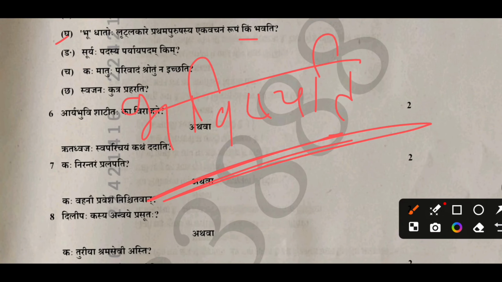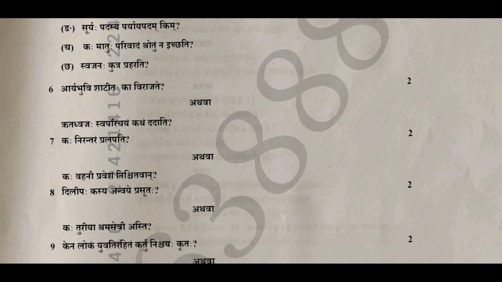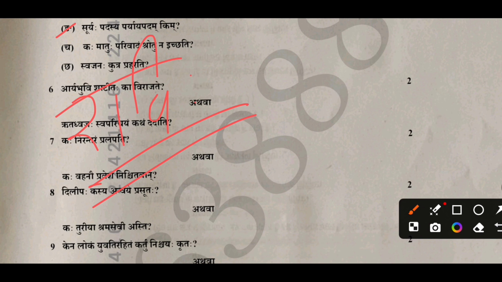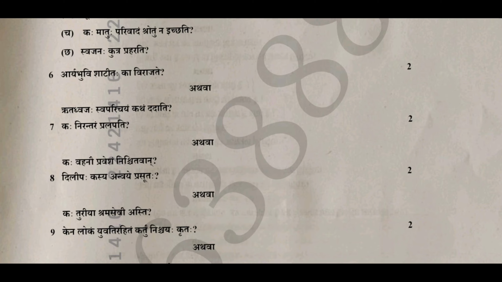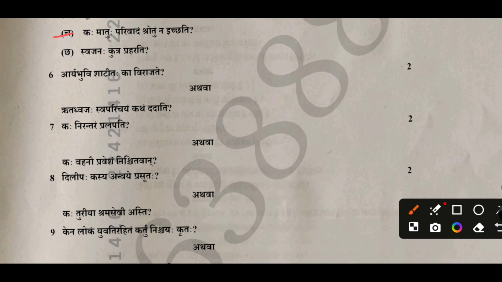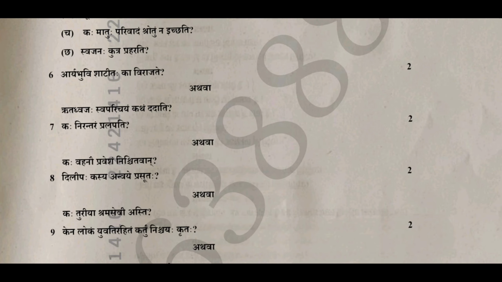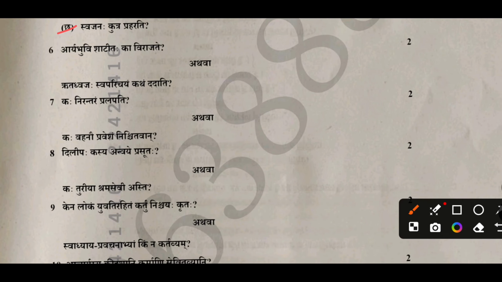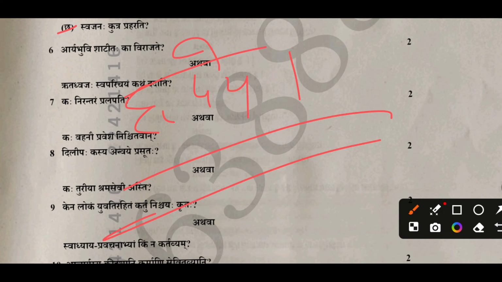Suryapa padasya prap. Pada prapa padam kim karakam. So in the fifth, you have to write Ravi. You have to write the correct answer of the fifth. So in the sixth, you have to write the correct answer Rama. So in the seventh, you have to write the correct answer Hridaya. You have to write Hridaya, the correct answer for the seventh.